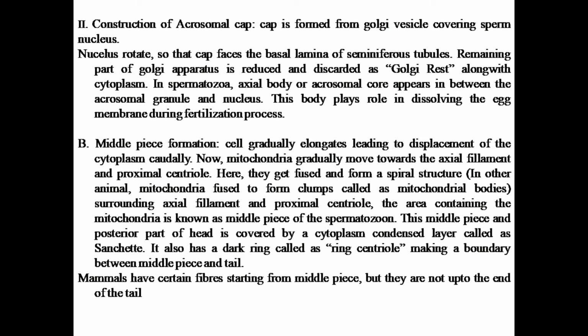This middle piece of the sperm and the posterior part of the head is covered with a condensed cytoplasmic layer called syncytium. It also has a dark ring called the ring centriole, which makes a boundary between the middle piece and the tail. In the case of mammals, there are certain fibers which start from the middle piece but they do not reach up to the end of the tail.